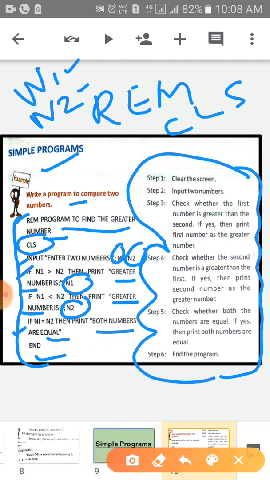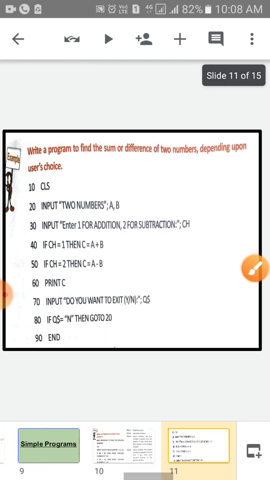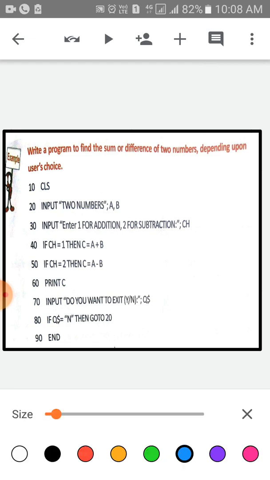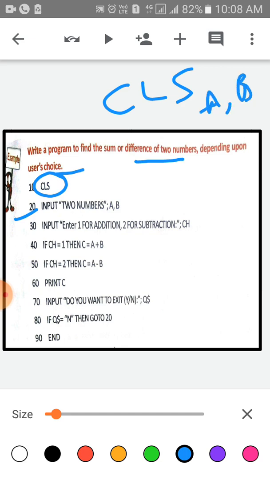Okay children, clear? Now the next example is, write a program to find the sum or difference of two numbers depending upon the user's choice. The first line is, clear the screen, we have to write CLS. The second line is, input two numbers. The variables are A and B. We have to input the numbers in variables A and B.